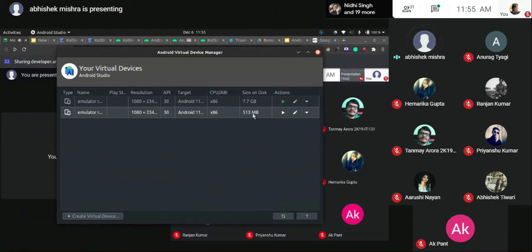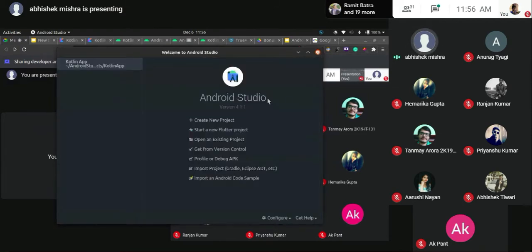Here you can see I have another emulator ready. For the first time, it is 513 MBs. You can think of it as an operating system that has just been installed, with no data inside it. Once I boot this, it will start consuming much more space. I won't be booting it right now and I'll just delete it. The reason is it will create a bit of delay in the session that we are having right now. Android Studio takes up a high CPU percentage. That is why I'm not looking forward to using the emulator right now.